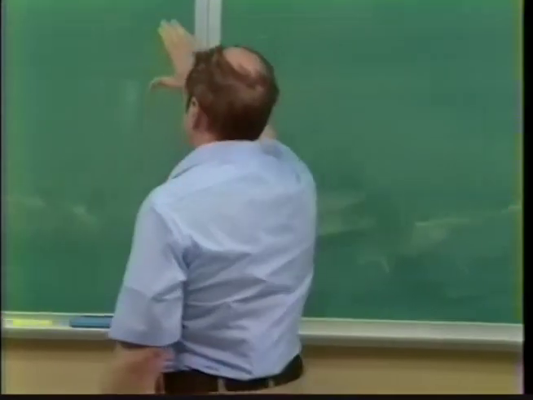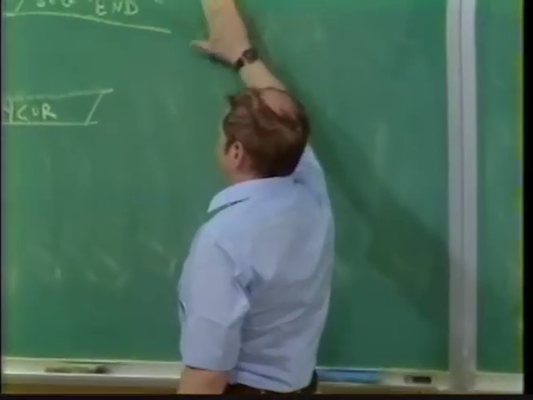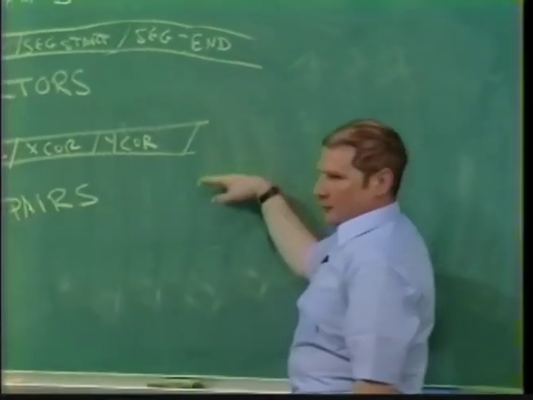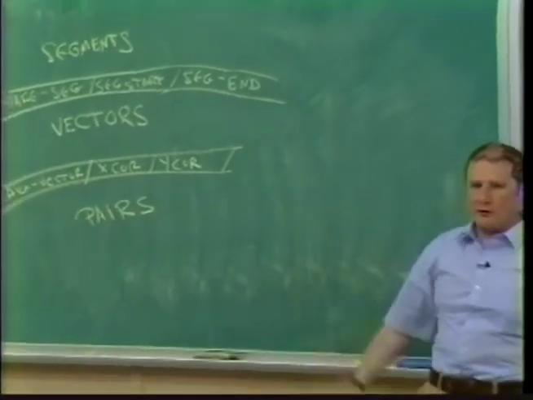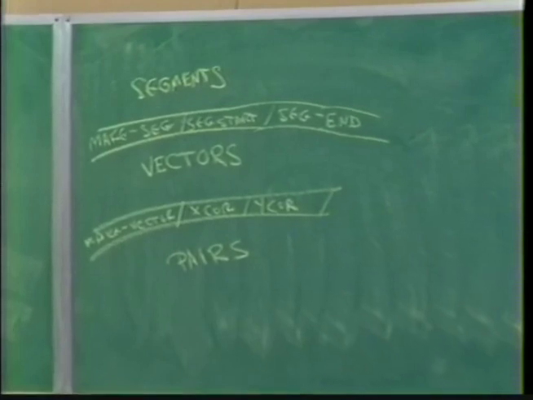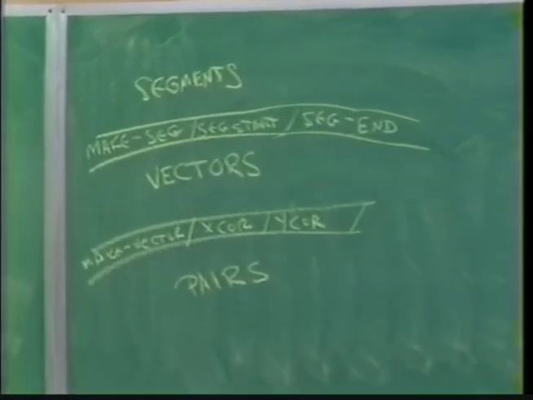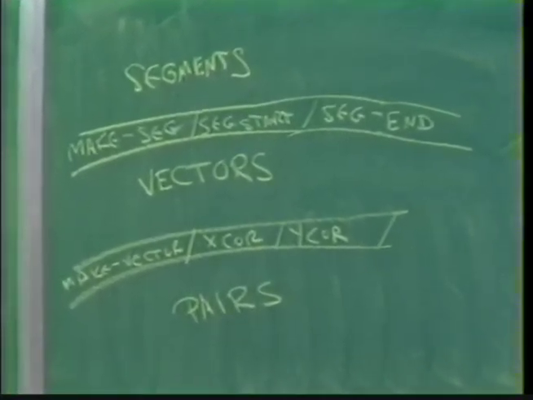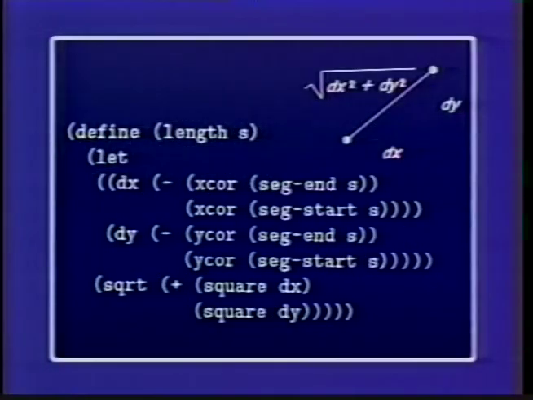You can also see the potential for losing control of complexity as soon as you have a layered system if you don't use data abstraction. Let's go back and look at this slide for length. Length works and is a simple thing because I can say, when I want to get this value, oh, that is the x-coordinate of the first endpoint of the segment.